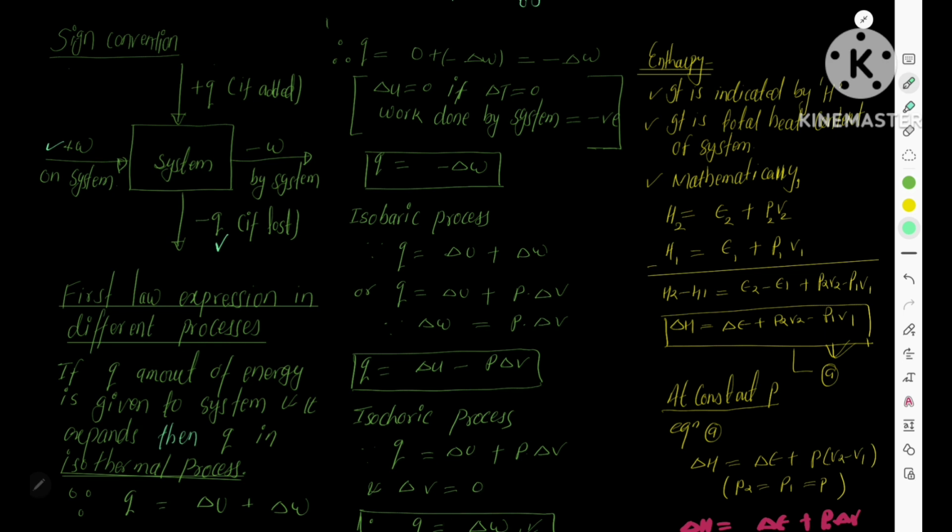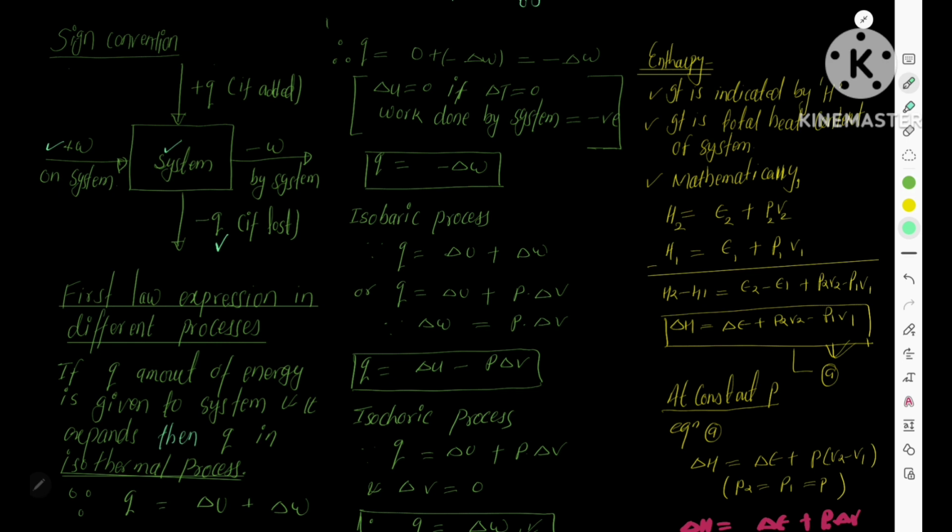If work is done by the system, then it is given a negative sign. This is because in chemistry, chemists want to study these systems, and they focus on the internal energy of the systems.